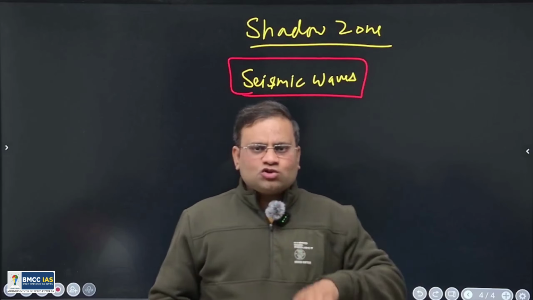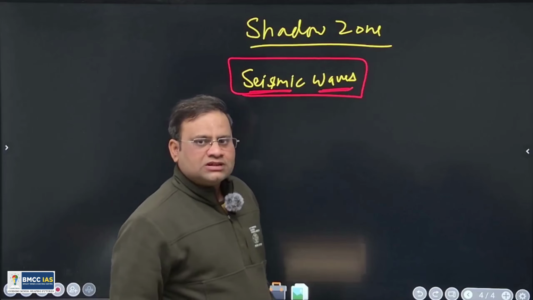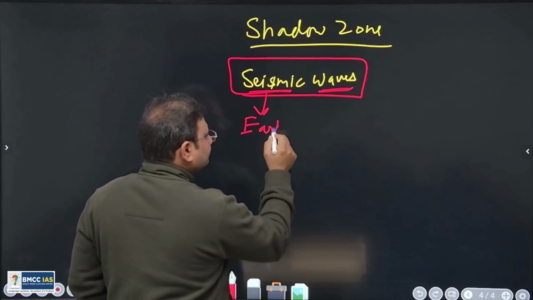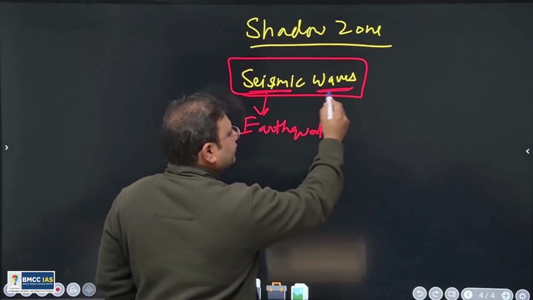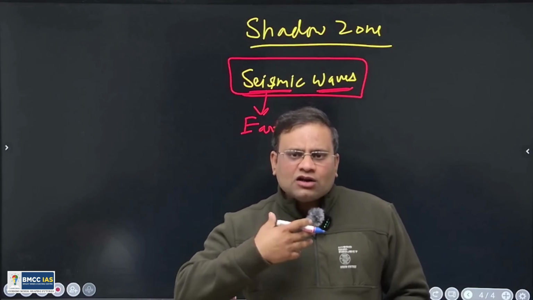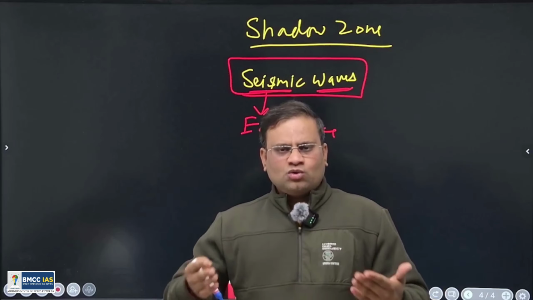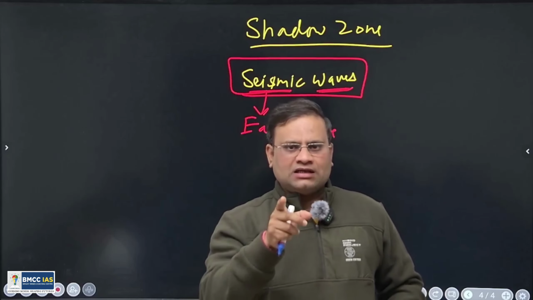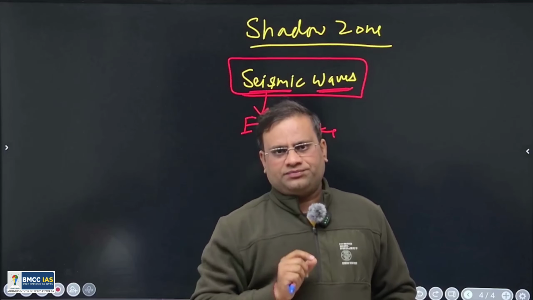So dear, you see the two words here. One is seismic, second is waves. Seismic means earthquake, right? And the second word is wave. A wave is a manner of travel of energy. Like I am speaking, so the energy is traveling in this medium. The medium here is the air. So energy is traveling in this air in the form of sound wave.